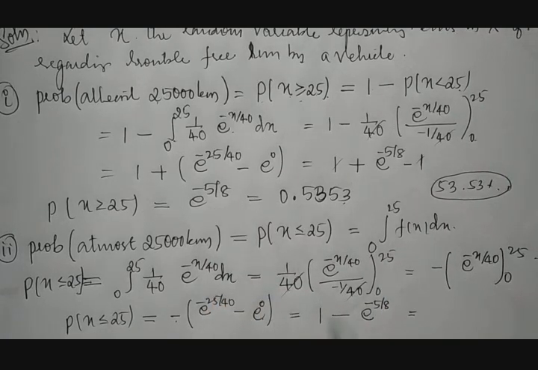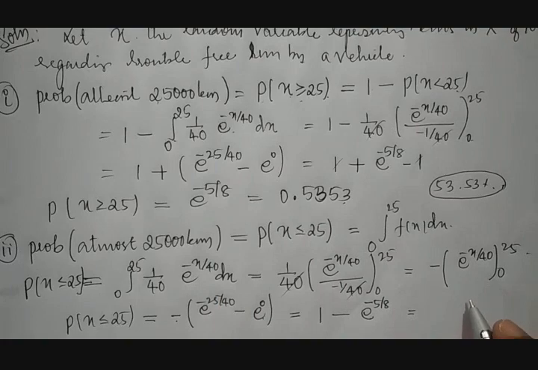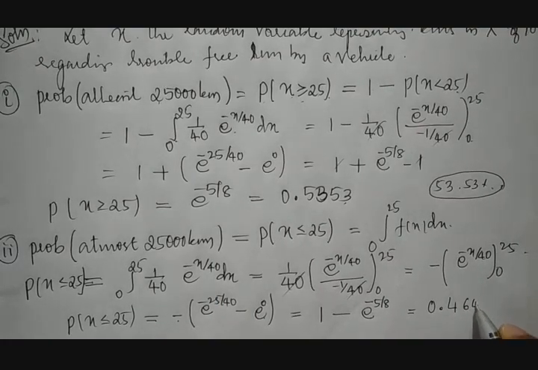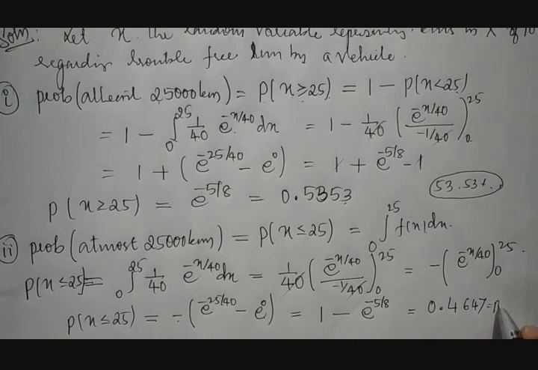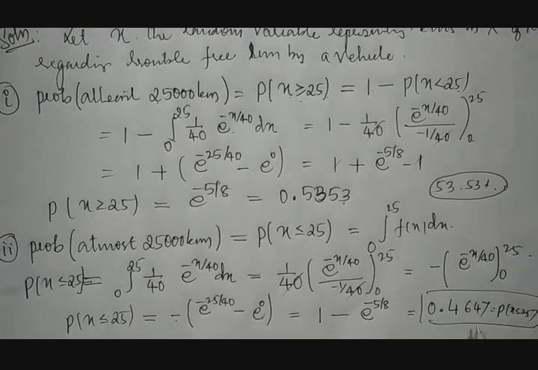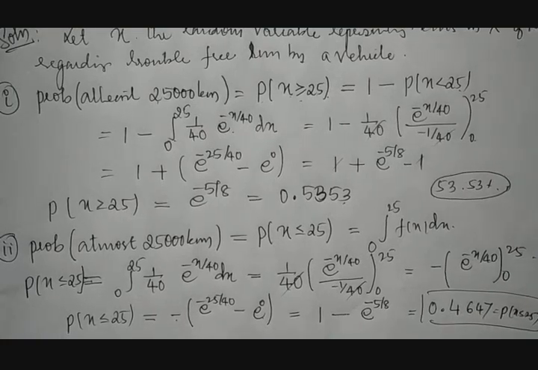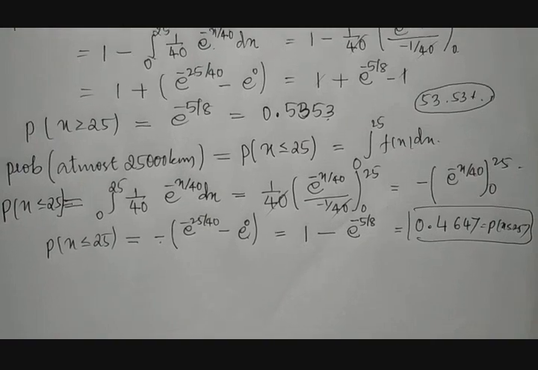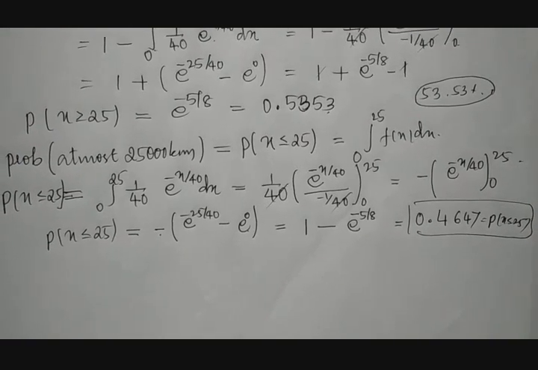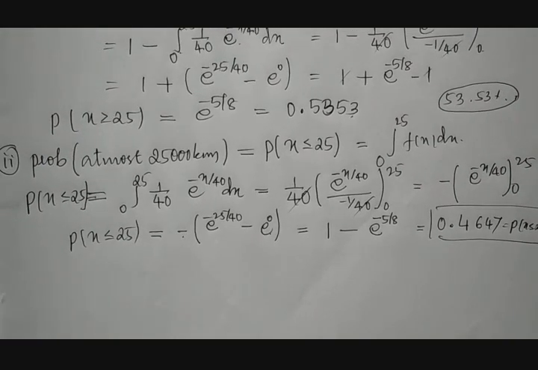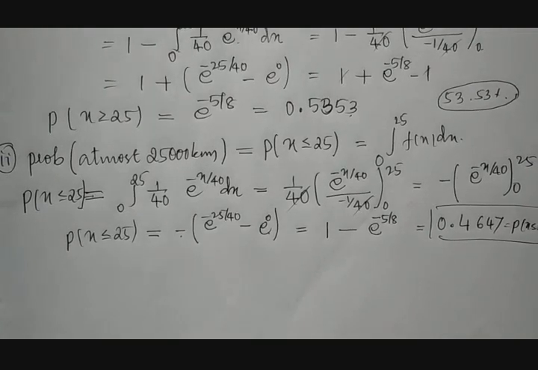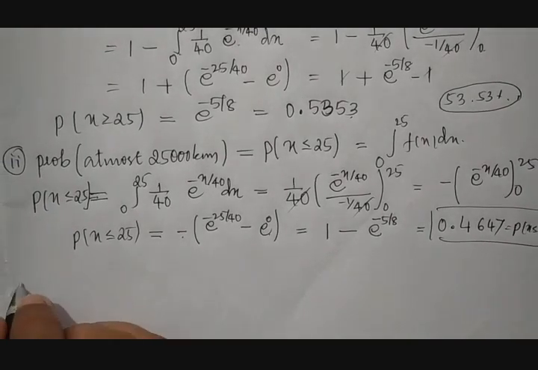Therefore, you take 1 minus that. Then it becomes 0.4647. This will be the probability of x less than or equal to 25. It means 46.47% of the chance is there where our vehicle can move up to 25,000 kilometers without any trouble. Maximum, not more than that.